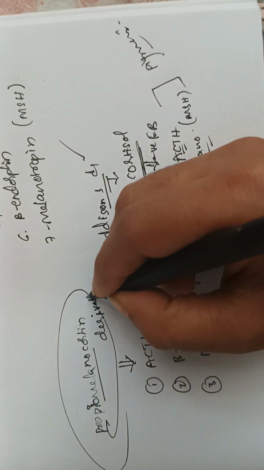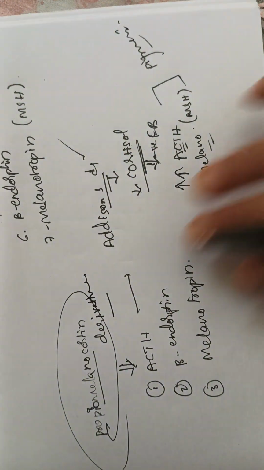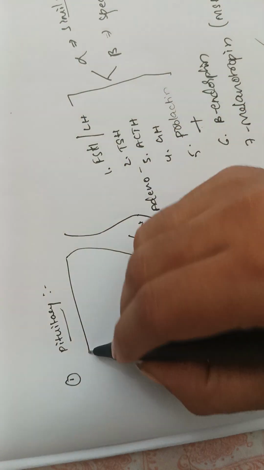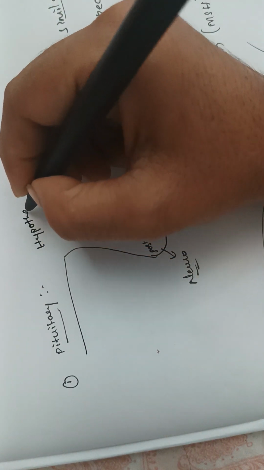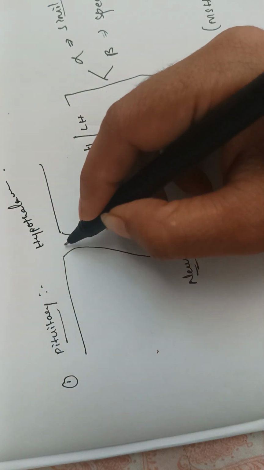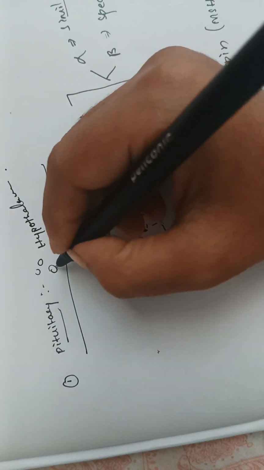Okay, this is all we know about the anterior pituitary gland. Now, neurohypophysis. Why are we calling it neurohypophysis? Because here we have the hypothalamus. From this hypothalamus we have the tract, and from here we have some nuclei.